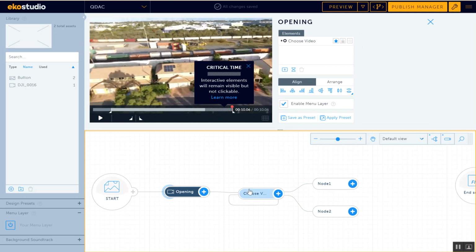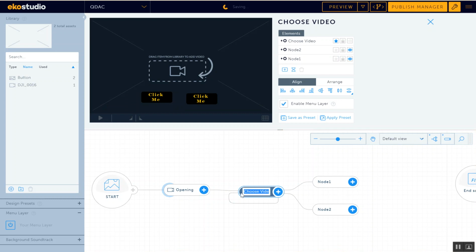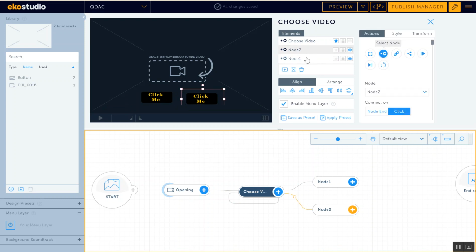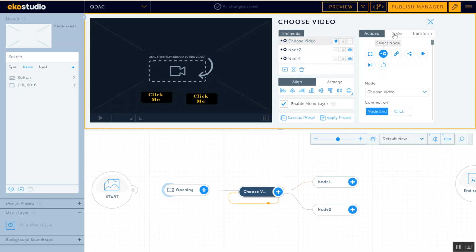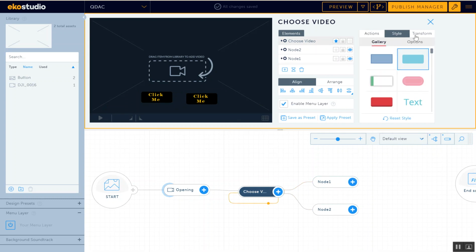So you have your opening video, then you have the loopy video where the video loops, maybe somebody tapping on a desk, and then it's waiting for somebody to click. And you choose: choose video automatic, node 1 on click, node 2 on click, node 1 on click, and choose video automatic. I've shown you style and this transform, and I've shown you menu layer.